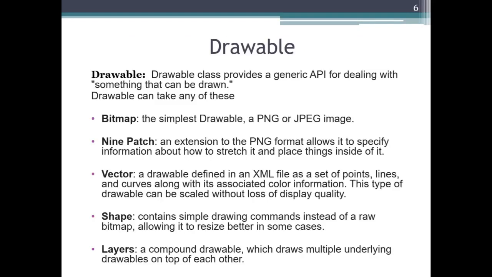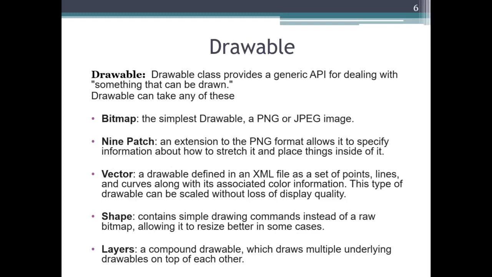Okay, first is the Drawable class. The Drawable class is a class or an object which provides us a generic API for dealing with something that can be drawn. That's all. It doesn't consist of any actions as such. It provides us a canvas for drawing. The Drawable can take any of the following formats.